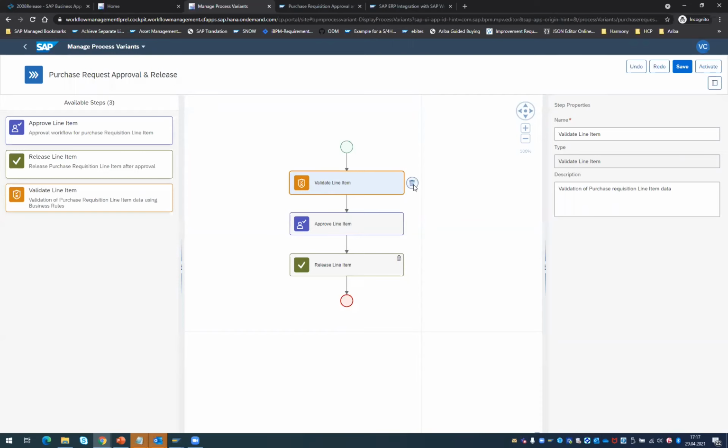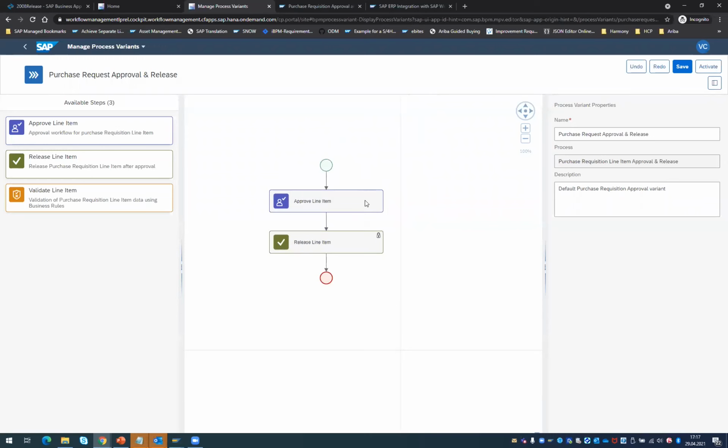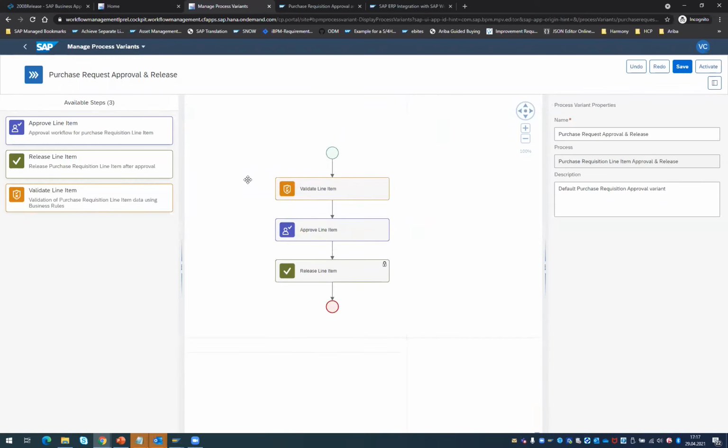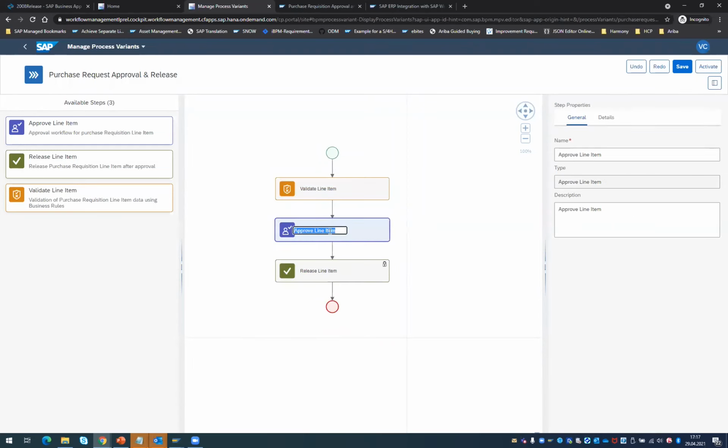And this is an optional step. You can of course delete it, and if it is required, you can drag and drop, and it is already part of the validation. And now the approvals are coming. So typically from a procurement perspective, you initially do a cost center owner approval or a business approval, whatever you call it. So you need to perform the cost center approval, right?